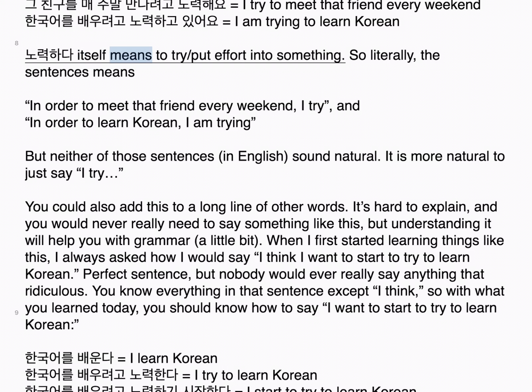노력하다 itself means to try, put effort into something. So literally, the sentences mean, "in order to meet that friend every weekend, I try," and "in order to learn Korean, I am trying." But neither of those sentences, in English, sounds natural. It is more natural to just say "I try." You could also add this to a long line of other words. It's hard to explain, and you would never really need to say something like this, but understanding it will help you with grammar a little bit. When I first started learning things like this, I always asked how I would say "I think I want to start to try to learn Korean."